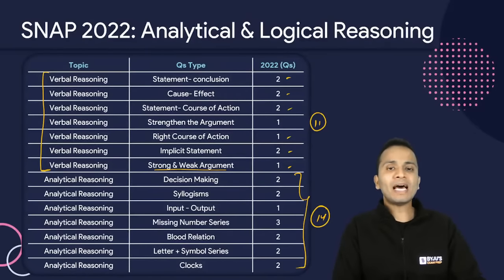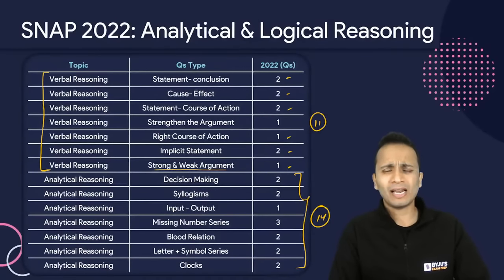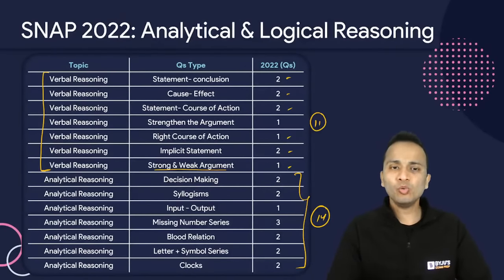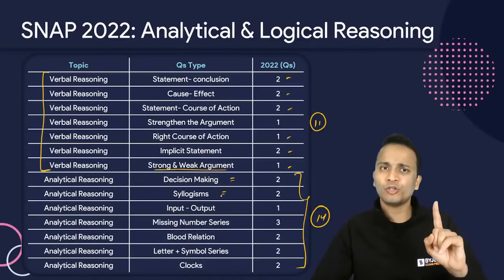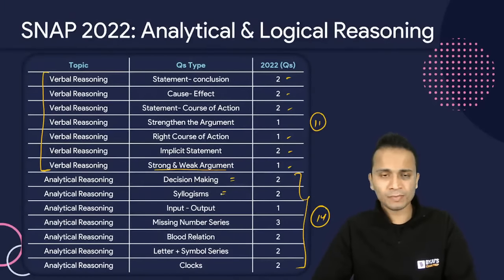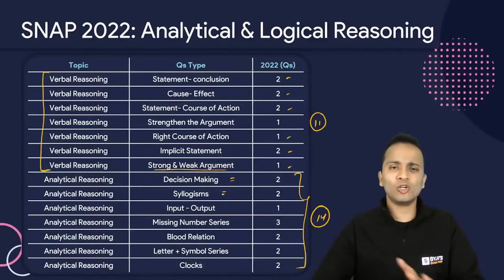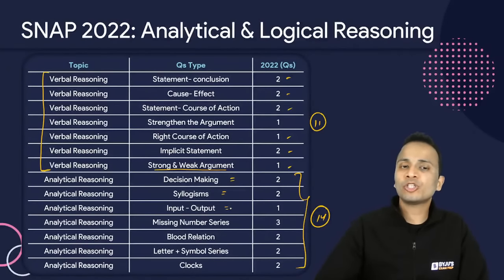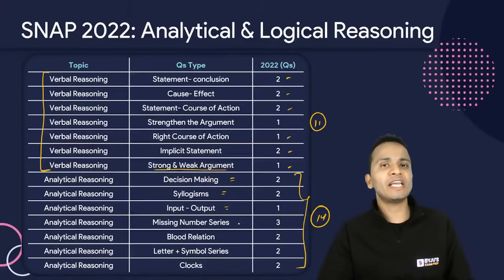Now also from analytical reasoning, the questions were asked from almost every area barring a few. There were 2 questions on decision making. There were 2 questions on syllogisms. The questions on syllogisms were very easy. I think one of the questions was wrong as well, but never mind, just ignore that part. There was 1 question from input output. We have been covering input output sequences in my lectures.